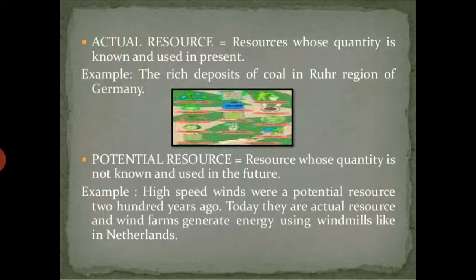For example, huge uranium reserves in the Ladakh region of India. Or we can go into the past, when windmills were considered a potential resource. But now you can see numerous windmills in the Netherlands, or in India you have them in Gujarat and on the Tamil Nadu coast. That's why windmills have now become an actual resource, and the reason behind it is that we know the presence of these resources.